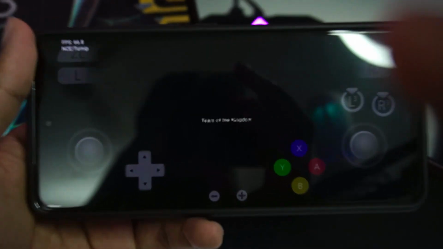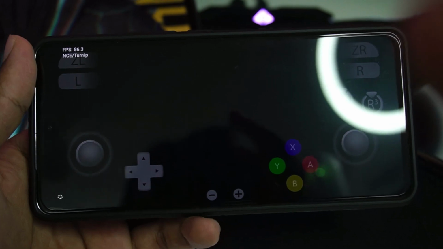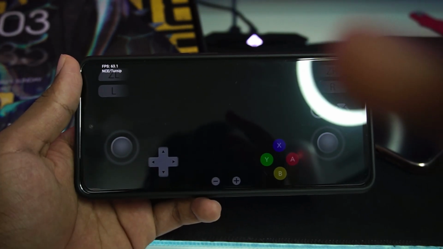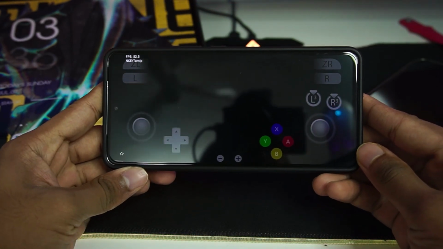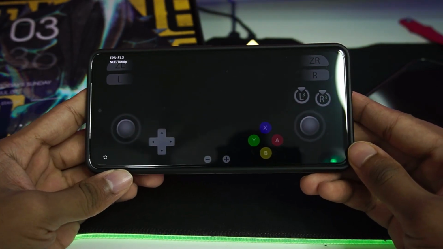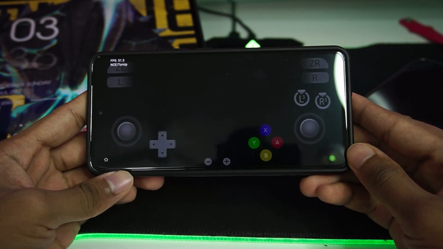I do believe it works, as you will be able to see the textures are really very low quality, and I am using the Antutu build, by the way. I am not using the normal Yuzu Edge emulator build. If you want me to test that out too, I can do that.